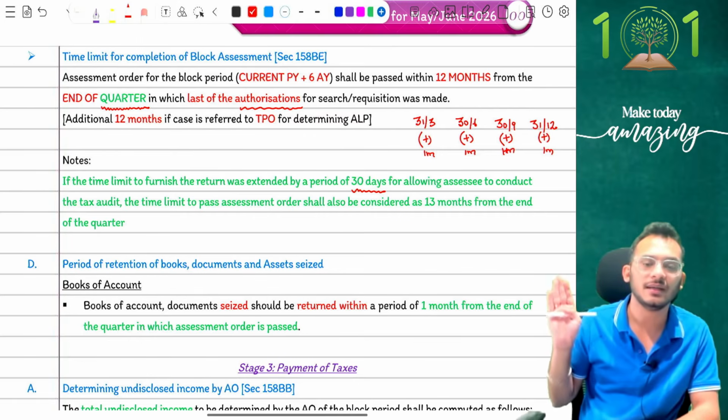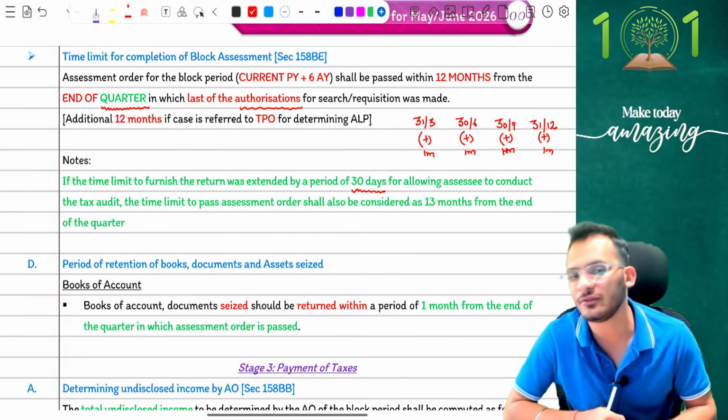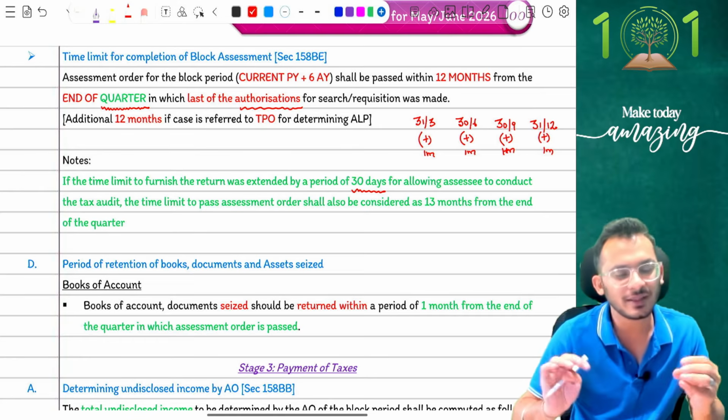This is what the amendments will be. This is what they've clarified, people. A little difficult for you to keep in mind for examinations. Let's hope it does not come for examinations.